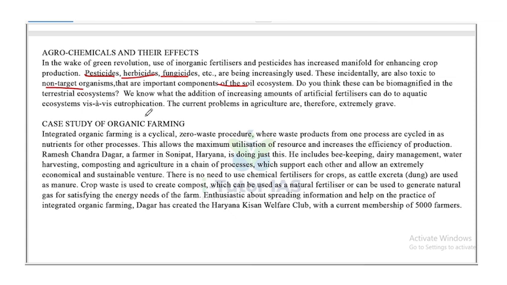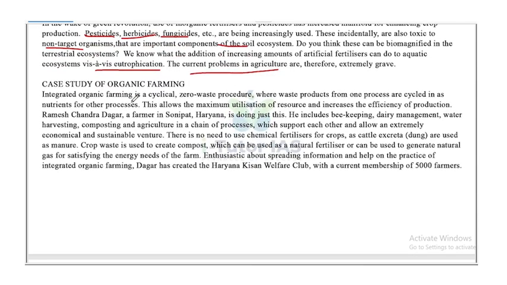We know that the addition of increasing amounts of artificial fertilizer can do what it does to the aquatic ecosystem vis-a-vis eutrophication. The current problems in agriculture are therefore extremely grave. Case study of organic farming.